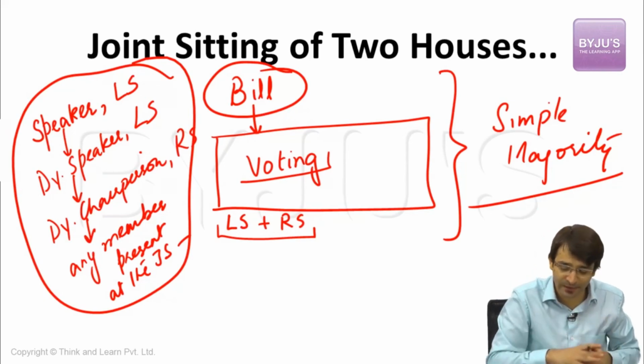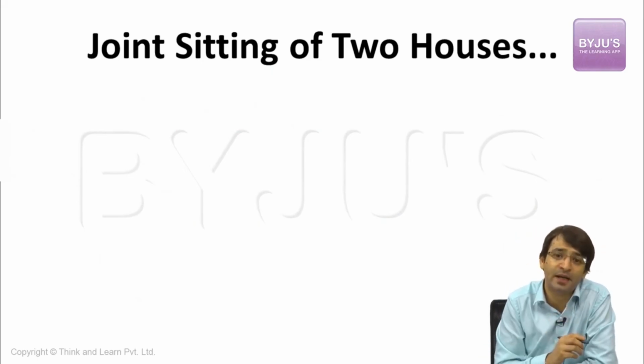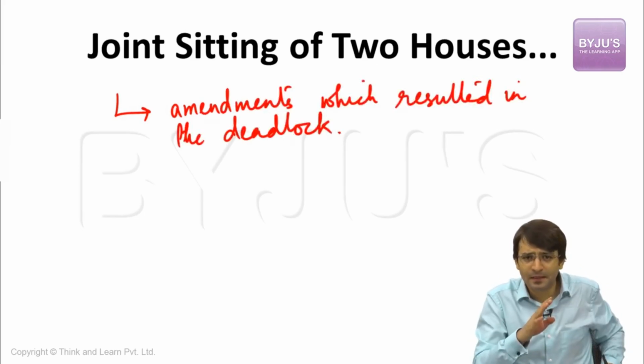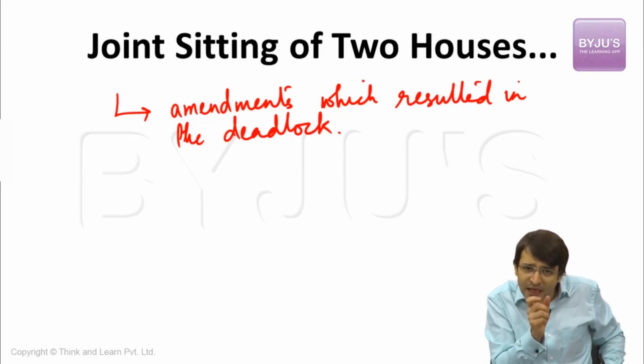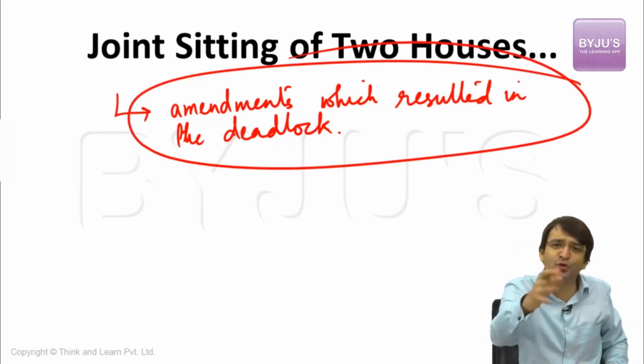That was one important point vis-a-vis the joint session of Indian Parliament. Second important point: can we move amendments at this joint session of Indian Parliament? No, no amendments can be made, except those amendments which resulted in the deadlock. That means, for example, Lok Sabha passes a bill, Rajya Sabha amends this bill, and these amendments are not acceptable to Lok Sabha. That means because of these amendments there is a deadlock. Only these amendments can be introduced at the joint session of Indian Parliament.